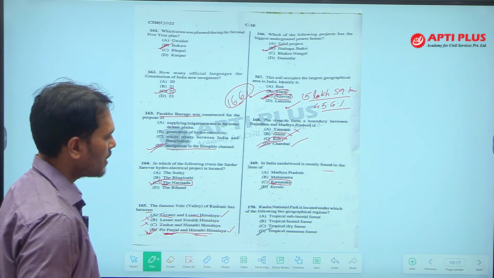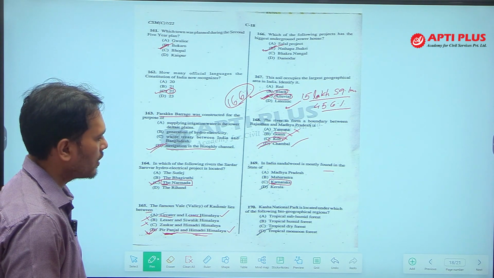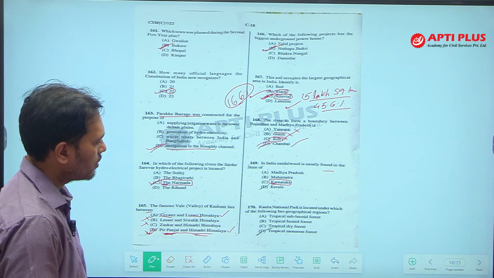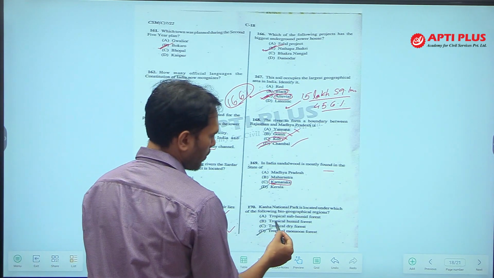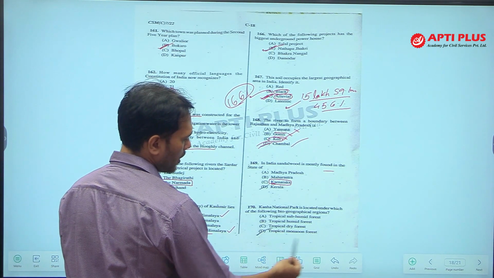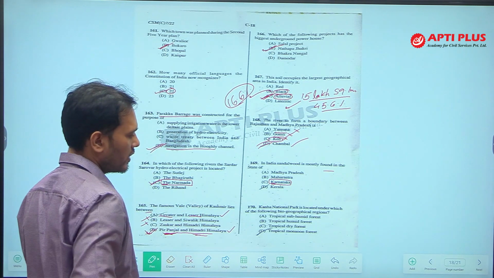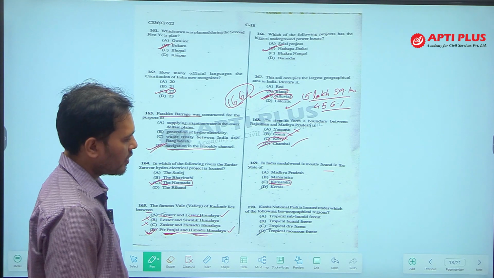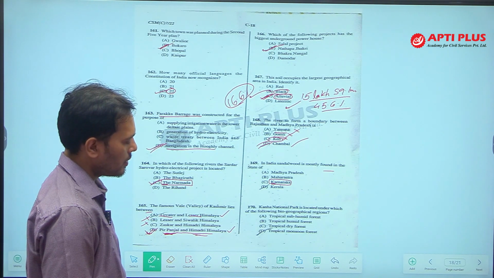Next, Kanha National Park is located under which of the following biogeographical regions? Tropical subhumid, tropical humid, tropical dry, tropical monsoon. Which type of forests are found in Kanha National Park?